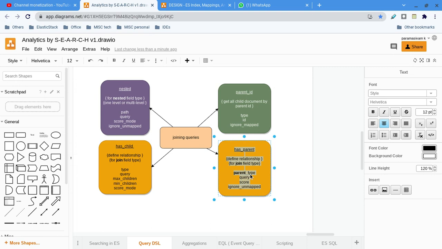Second thing, joining-wise, I don't find any real use case till now. But still, if you want to, you can create joins. Keep in mind joining takes a very long time. It will increase the querying times. Joining is very costly. So if there is no alternative, then you go for joining. Otherwise do that with the simple syntax.